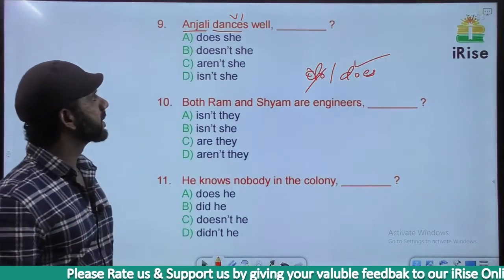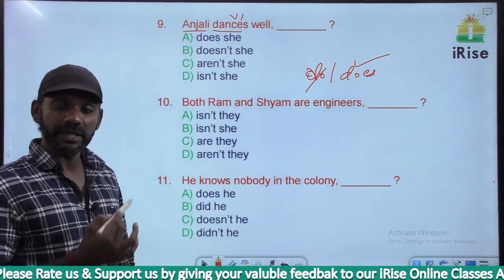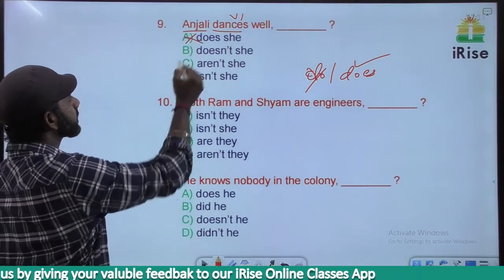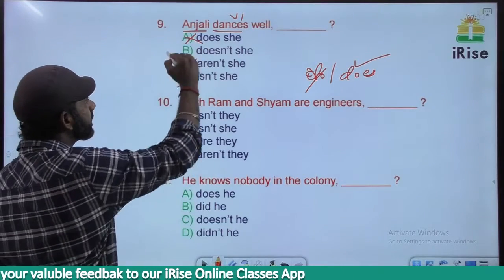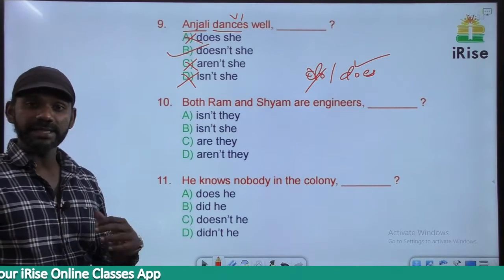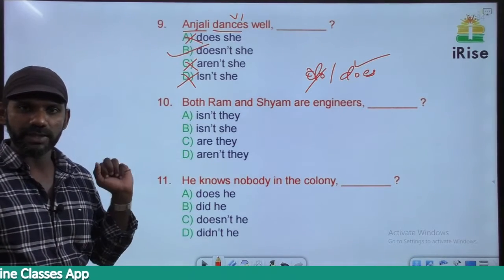No negative term in the sentence, the tag must be negative. Does not, short form is doesn't. Based on that, A is gone, C is gone, D is gone, the answer must be option B. Anjali dances well, doesn't she? She refers to Anjali.